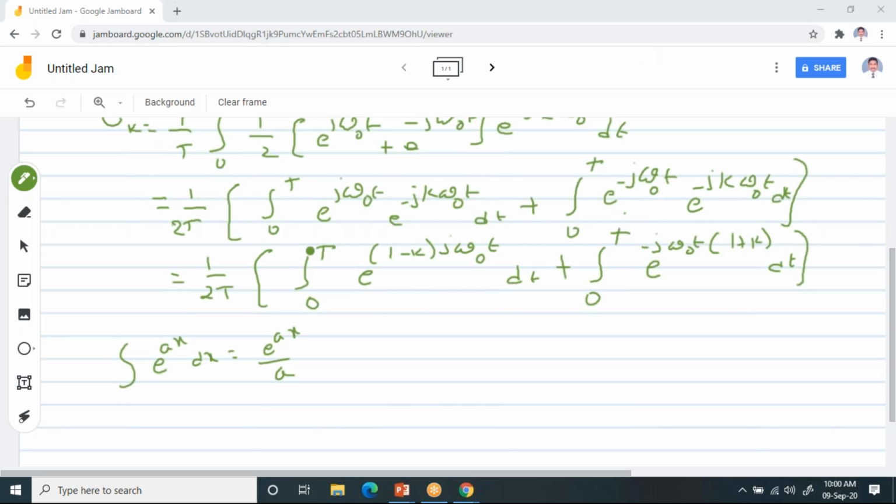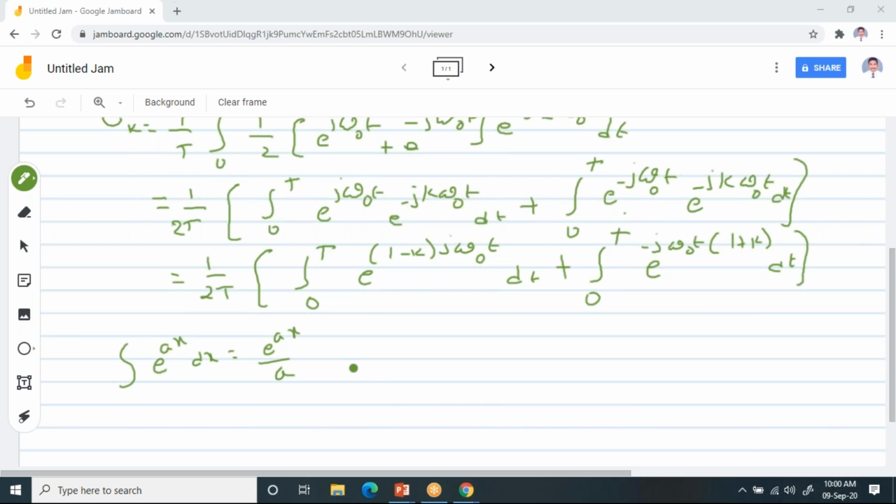Now observe these terms in this problem. Your x is t, and your a is nothing but (1 minus k) into j omega naught. And here it looks like e power minus bx, and your b is nothing but j omega naught into (1 plus k).